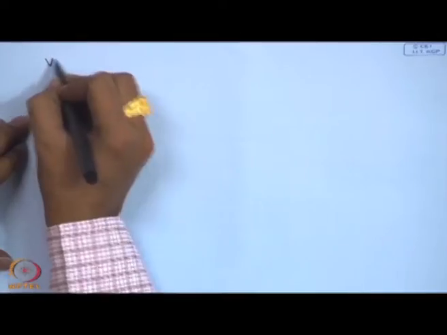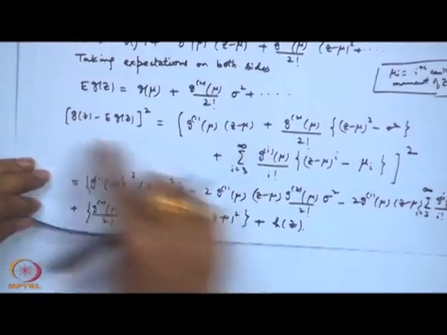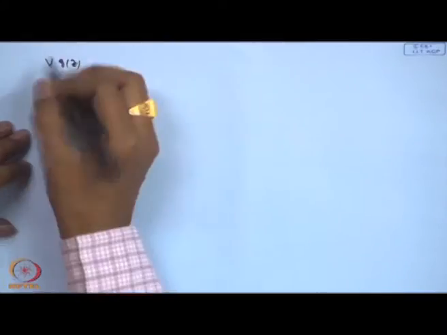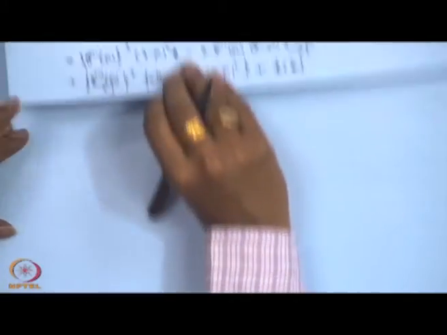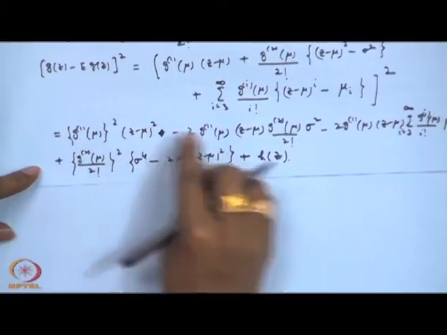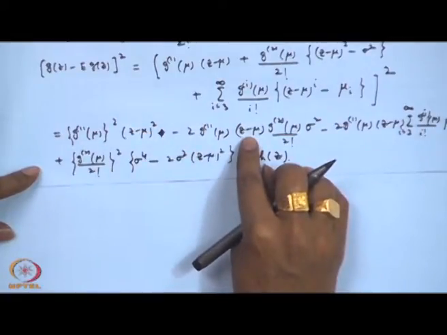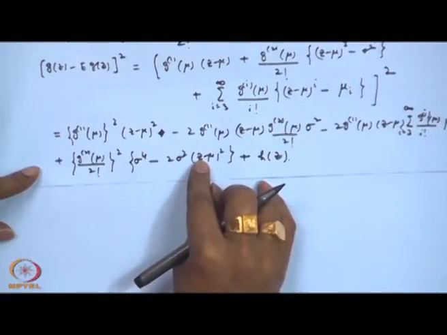Now, let us consider here variance of g(z). That means, if I take expectation here, that will give me the variance of g(z), it is equal to expectation of these terms. If I take expectation here, this will give me sigma square, this term will simply vanish, this term will simply vanish, this term will again give me sigma square.